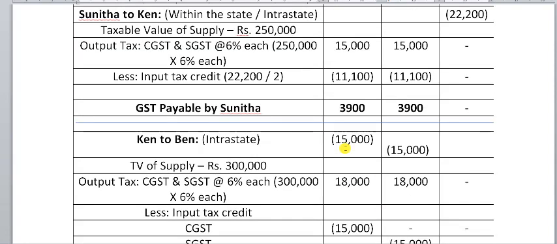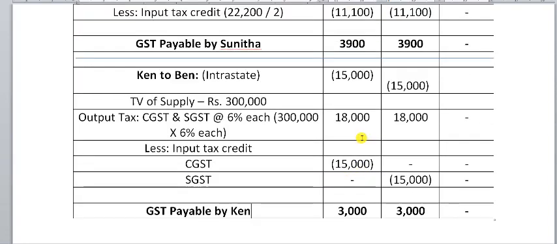So, I hope by now you would have understood how to compute output tax liability and then set off input tax credit and finally find out GST payable by the SSE.